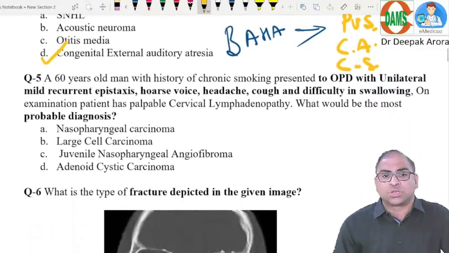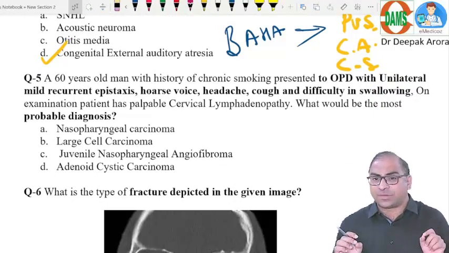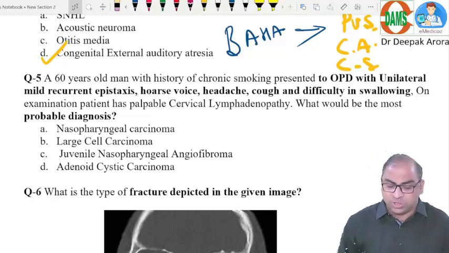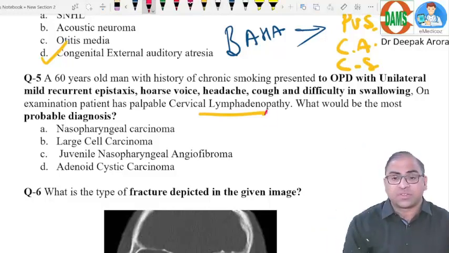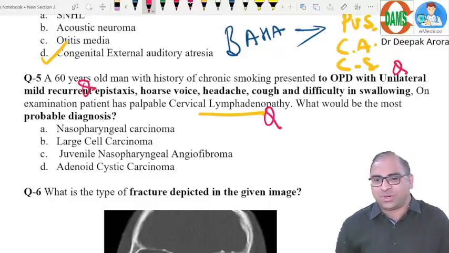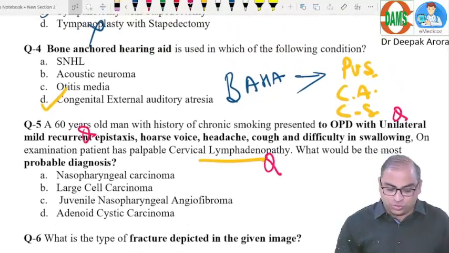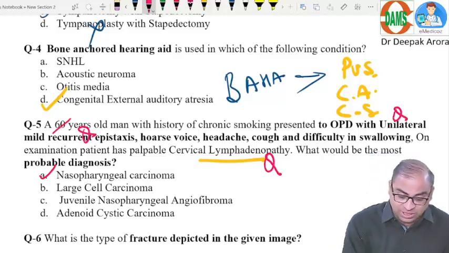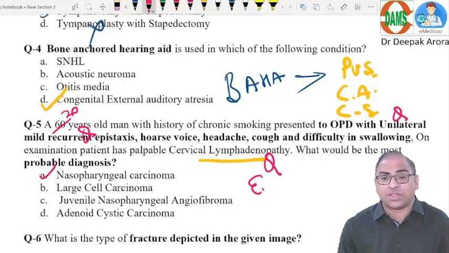Coming to the next question, number 5. A 60-year-old male with a history of chronic smoking with unilateral epistaxis, a change in voice, headache, difficulty in swallowing. On examination, there is cervical lymphadenopathy. Just try to learn, beta. Connect the dots. Cervical lymphadenopathy, unilateral, 60 years. I have revised my notes multiple times. 60 years, unilateral cervical lymphadenopathy, nasopharyngeal carcinoma. Clear? Bimodal distribution. Just remember, if the examiner gives you 20 years, it can be seen at 20 years, it can be seen at 60 years, associated with Epstein-Barr virus.